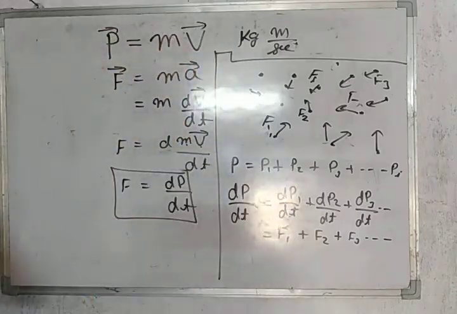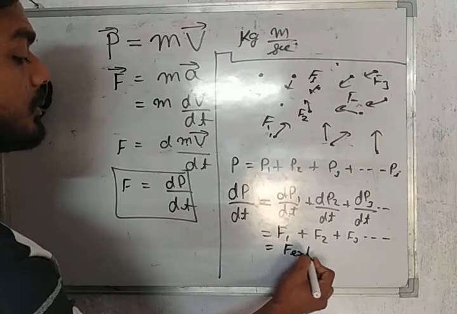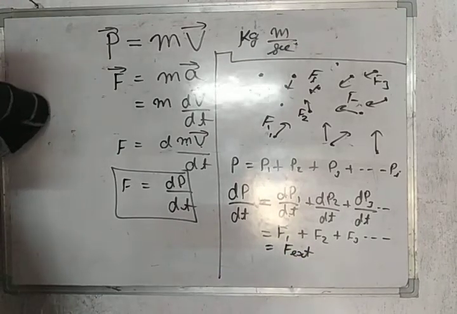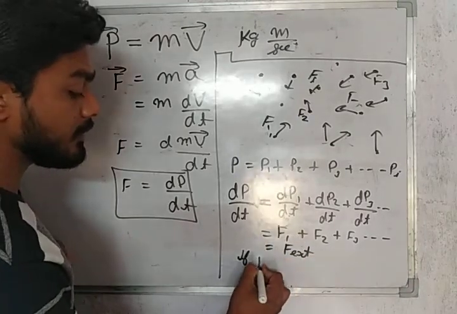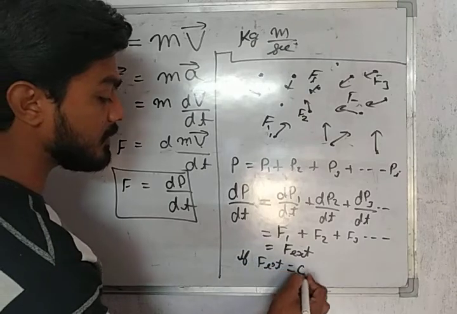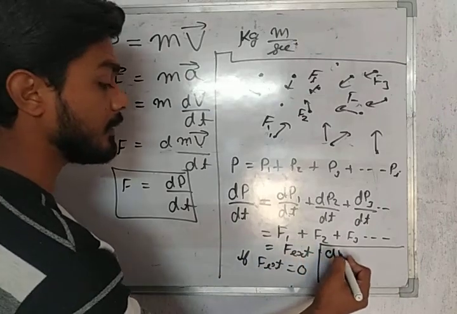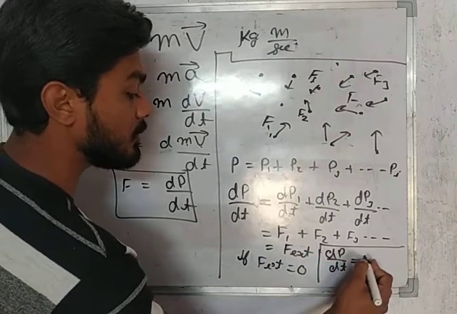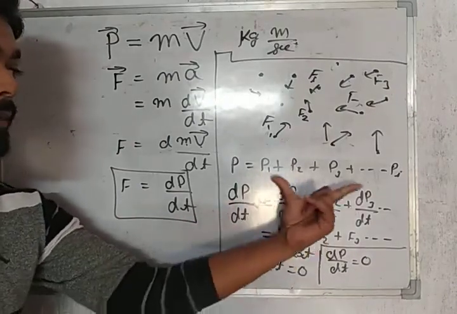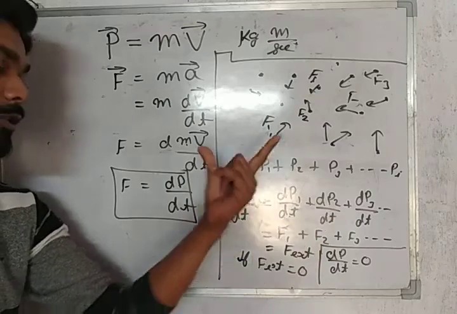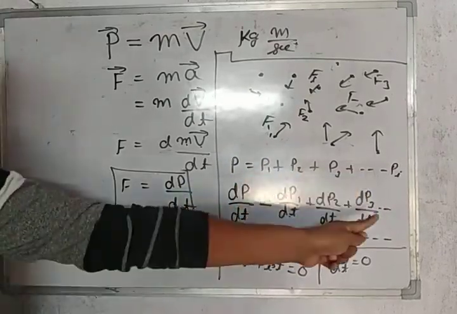This is called F external. And if this F external is 0, then the result will be dP by dt is equal to 0. Here P is the sum of all the momenta, and dP by dt is the differentiation of this equation.